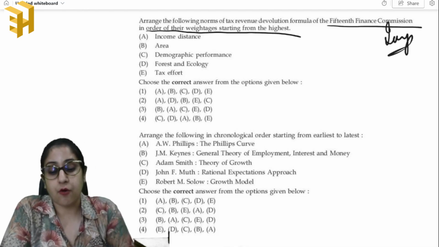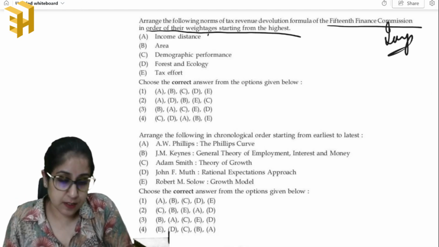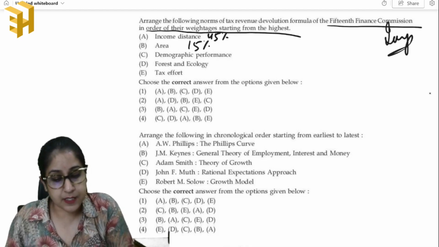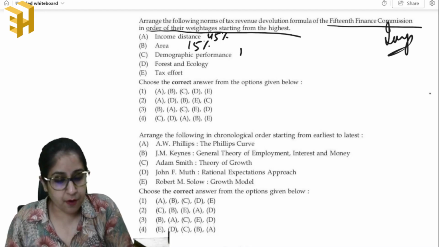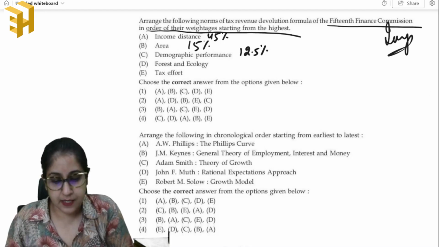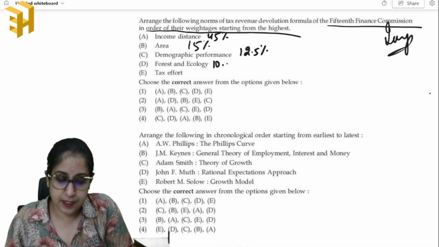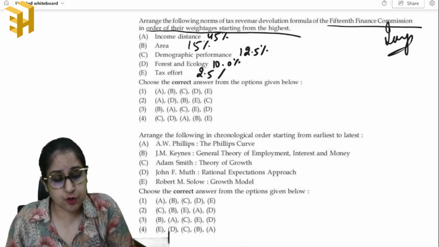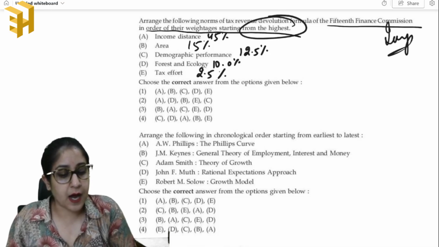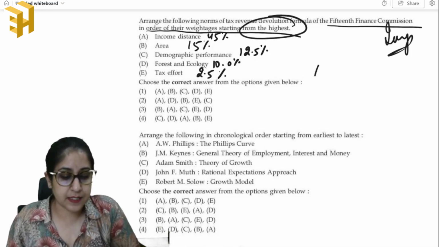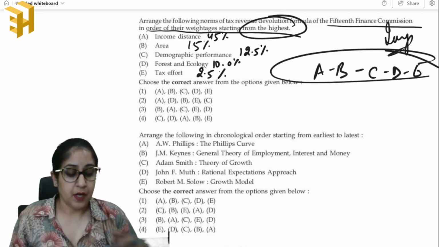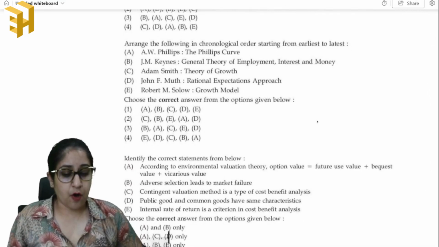Okay, so income distance, the weight is 45%, area is 15% weight, demographic performance is 12.5%, forest and ecology is 10%, and tax effort is 2.5%. So from the highest, we can say that it is A, B, C, D and E. Okay. Moving on to the next question.